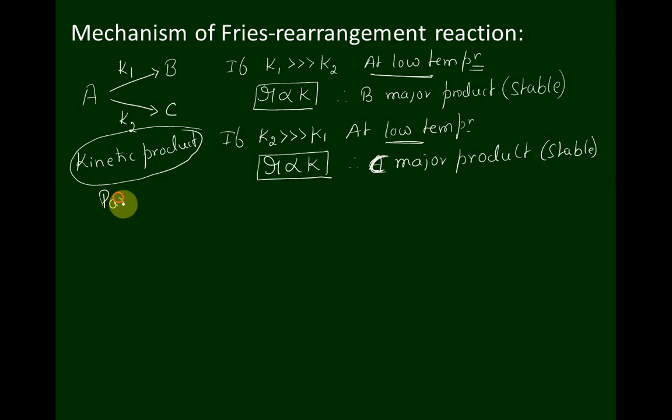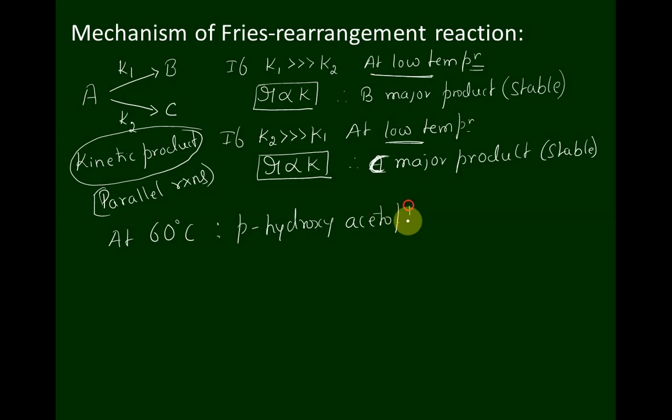We are taking the help of a parallel reaction to explain this product formation. So we have explained that at 60 degrees Celsius, para hydroxy acetophenone is more stable.